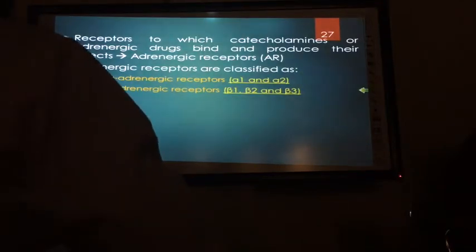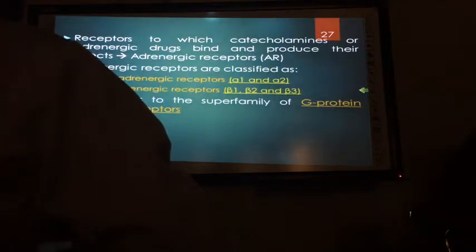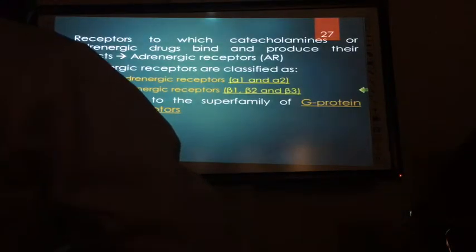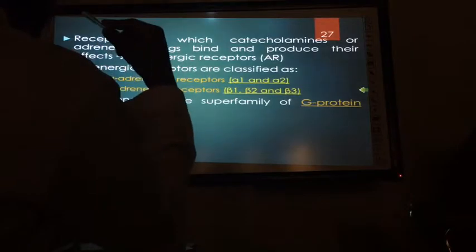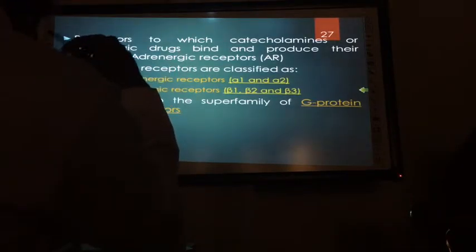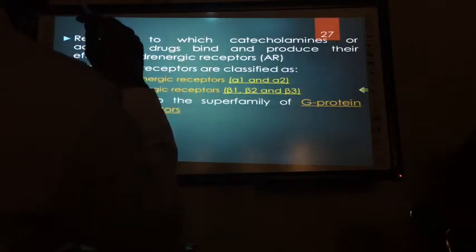So the receptors are alpha 1 and alpha 2, and beta receptors: beta 1, beta 2, beta 3. Adrenergic receptors are mostly G protein coupled receptors. Not like cholinergic receptors, where some are G protein coupled and some are ligand gated ion channels.